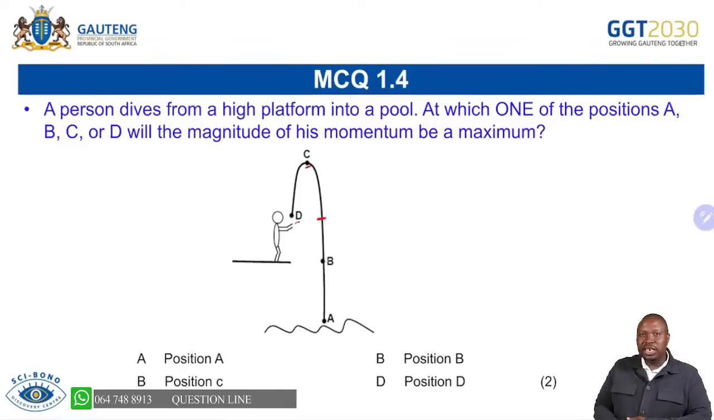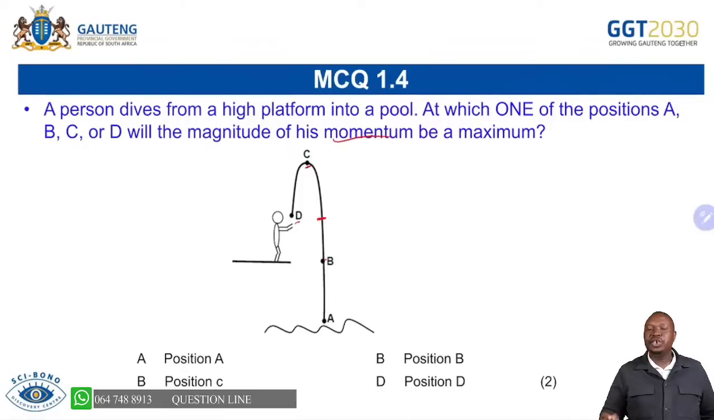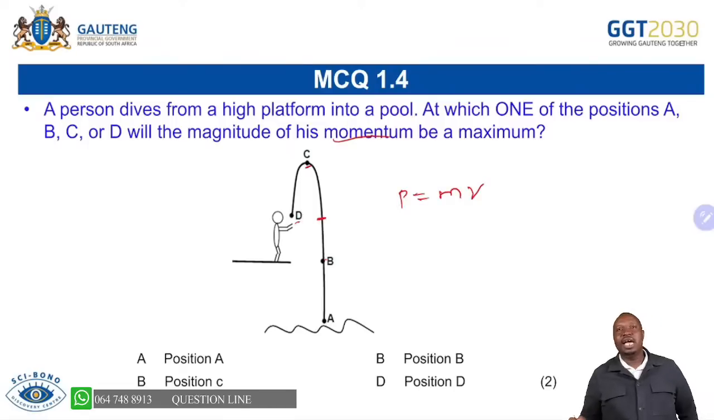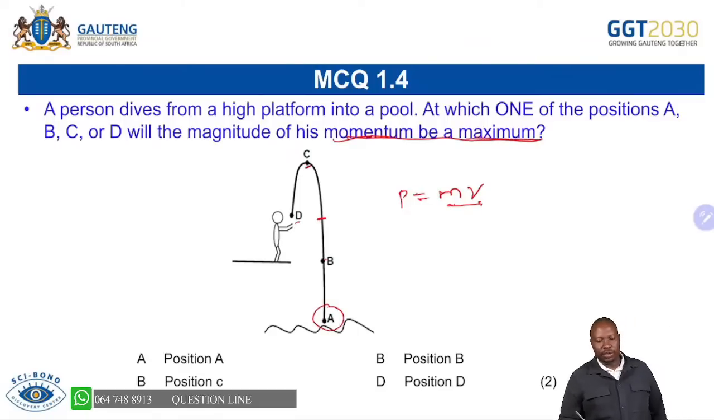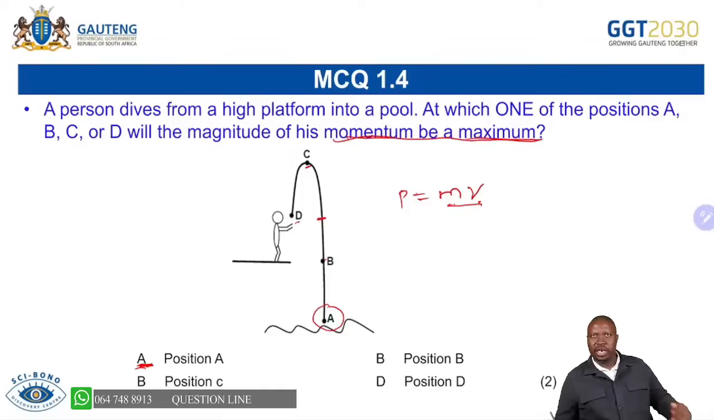At B, the velocity is increasing. At A, just before he hits the water, the velocity is maximum. And the question is about what? Momentum. You know that momentum is defined as the product of mass of an object and velocity. So that question will say P equals mv. The V is maximum, which means we have maximum momentum at A, because it depends on the velocity. So the position where we have maximum momentum is position A, and that is number A. So you are able to get your 2 marks.